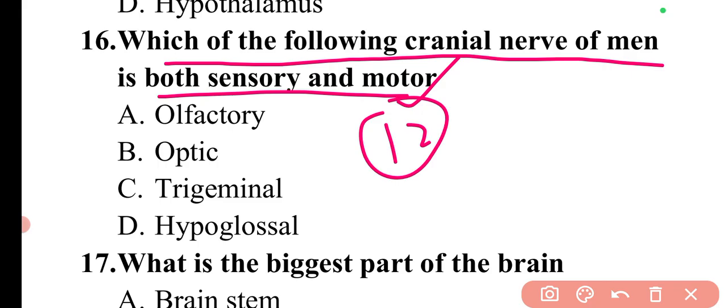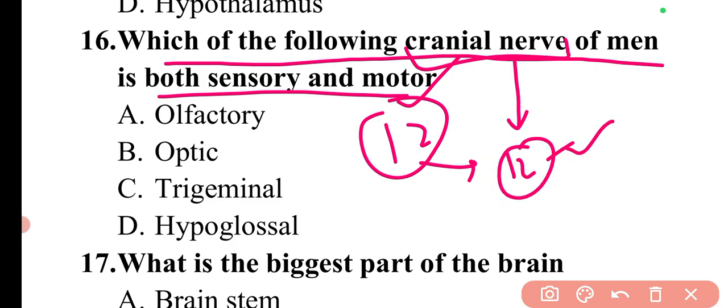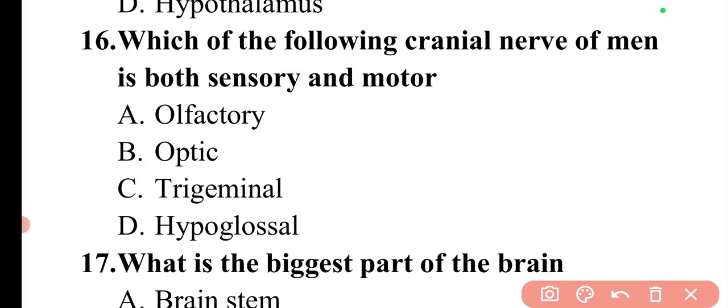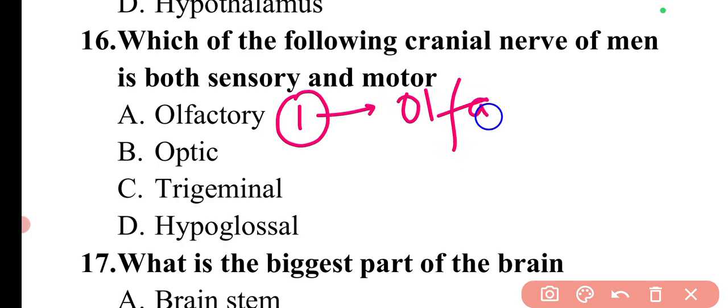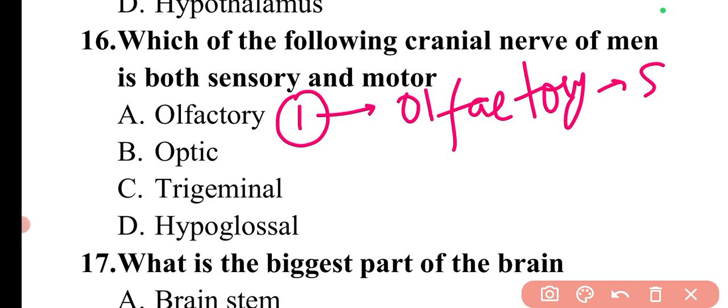You need to know the 12 names and the type of response, whether it is sensory, motor, or both. Let us discuss one by one. Starting with cranial nerve 1, which is olfactory, and it is a sensory type.